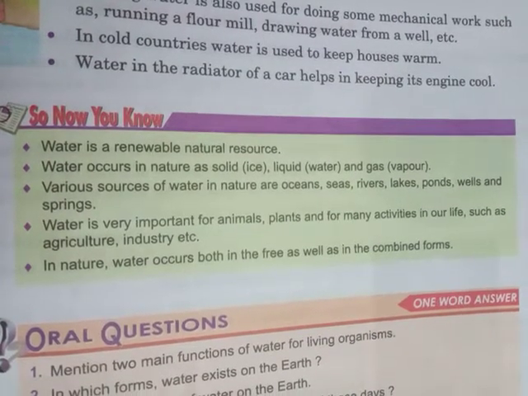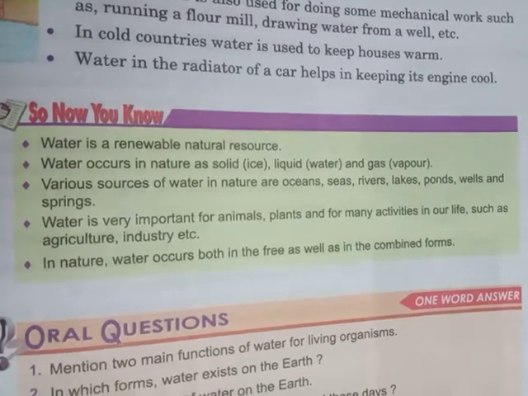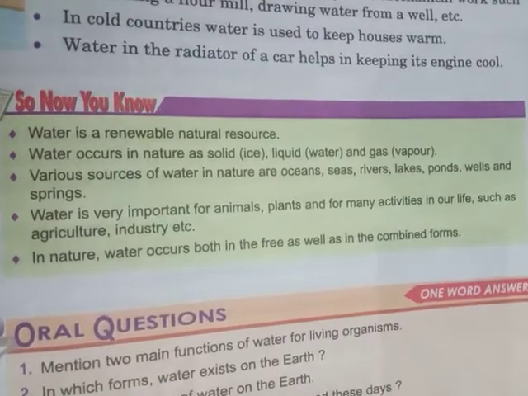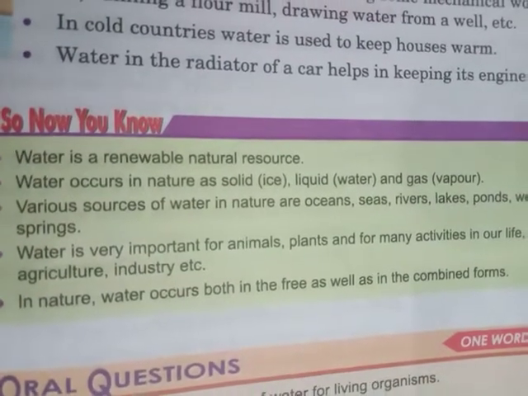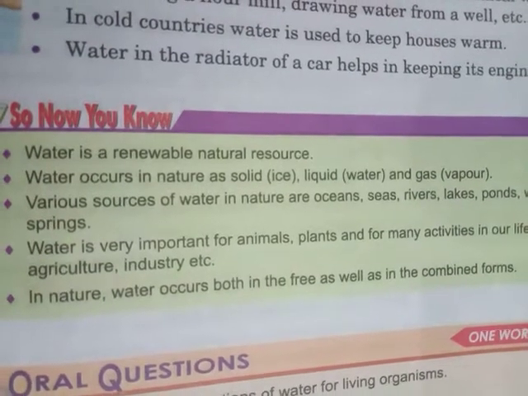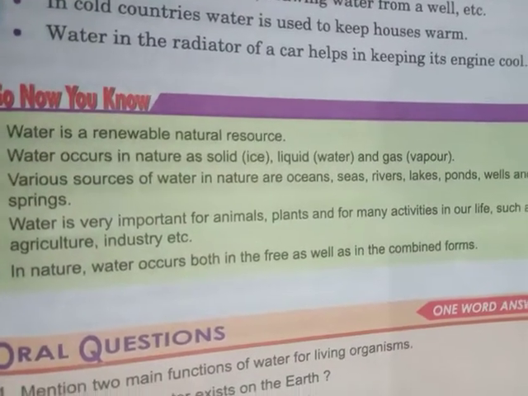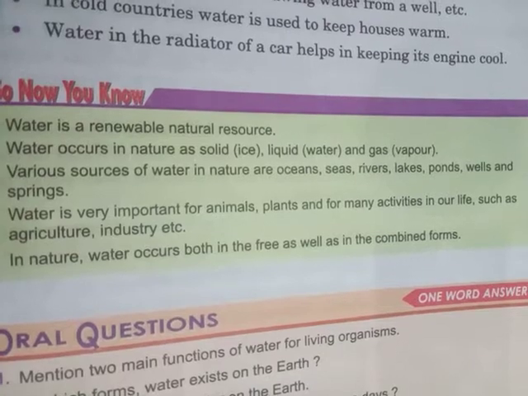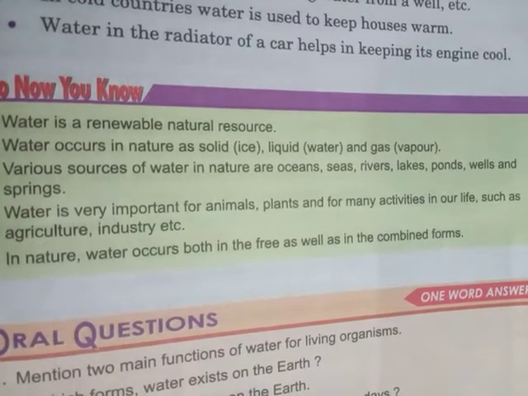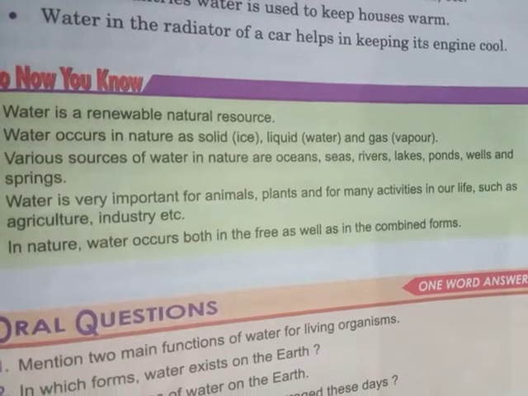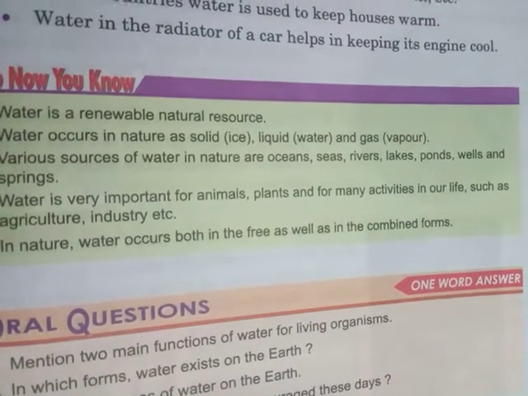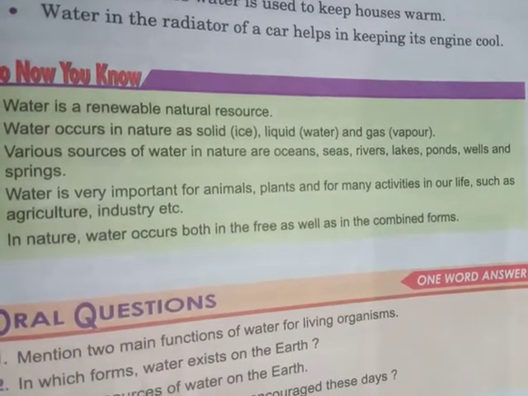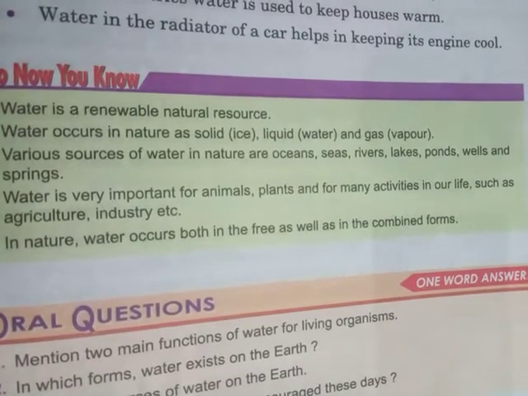It is a natural resource. It's not a man-made or artificial resource. Water occurs in nature as solid, liquid, and gas. We also know that water exists in three different forms, that is solid, ice; liquid, water; and gas, vapor. Various sources of water in nature are oceans, seas, rivers, lakes, ponds, wells, and springs. Water is very important for animals, plants, and for many activities in our life such as agriculture, industry, etc. And the last one, in nature, water occurs both in free as well as in combined forms.